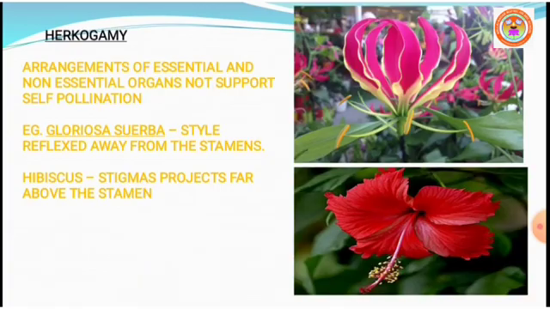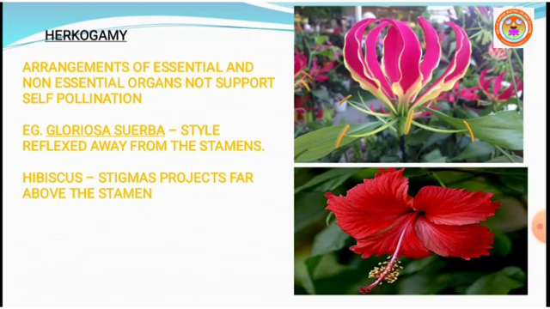Now, next which we are going to see, hercogamy. In bisexual flowers of some plants, the essential organs, which are called stamens and stigma, are arranged in a particular way so that self pollination becomes impossible.